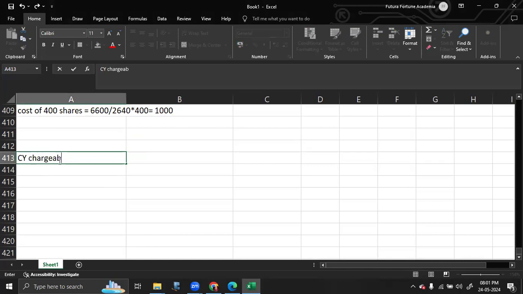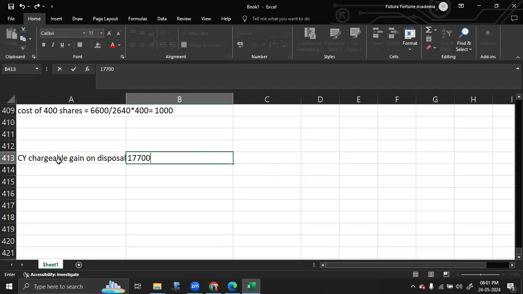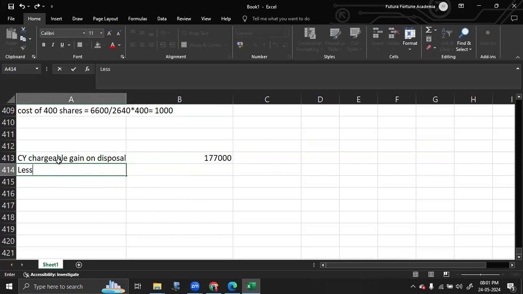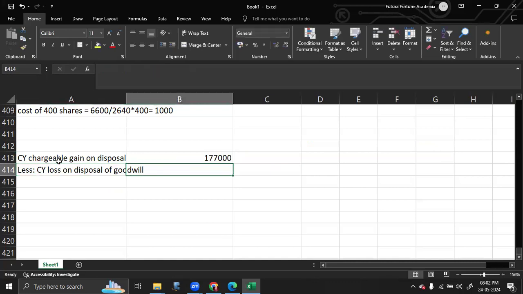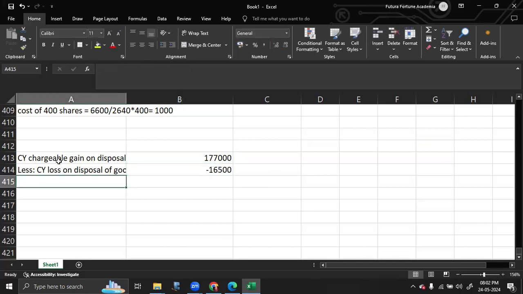Current year chargeable gain on disposal of business premises is equal to 1,77,000. From this, you have to deduct current year loss on disposal of goodwill, which is equal to 16,500. So you will get a net chargeable gain here.